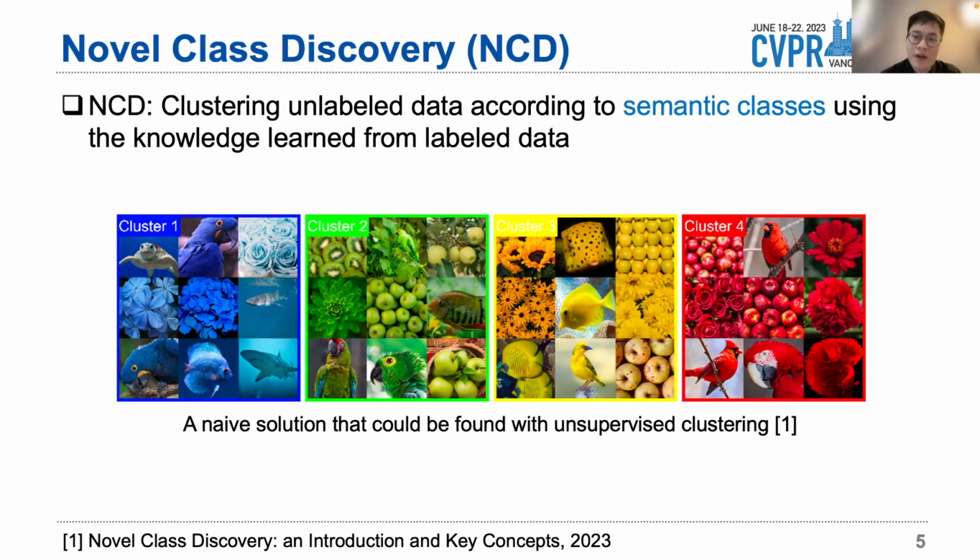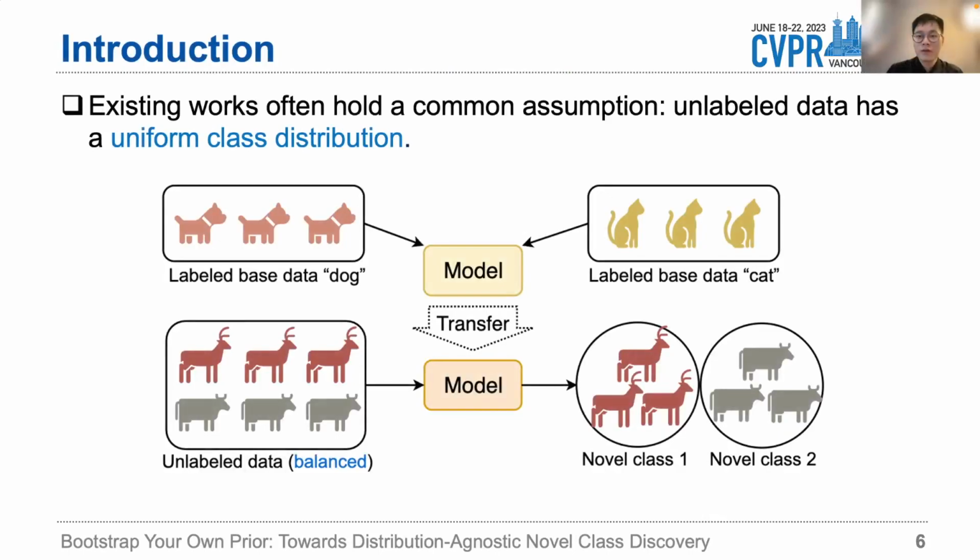Novel class discovery aims to cluster unlabeled data according to semantic classes, instead of colors or backgrounds. This is the inherent difference between NCD and unsupervised clustering. To this end, existing works often hold a common assumption that unlabeled data has a uniform class distribution.